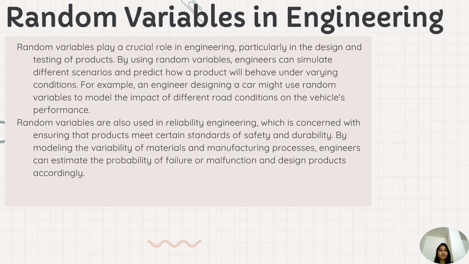Random variables are also used in reliability engineering, which is concerned with ensuring that products meet certain standards of safety and durability. By modeling the variability of materials and manufacturing processes, engineers can estimate the probability of failure and malfunction and design products accordingly.